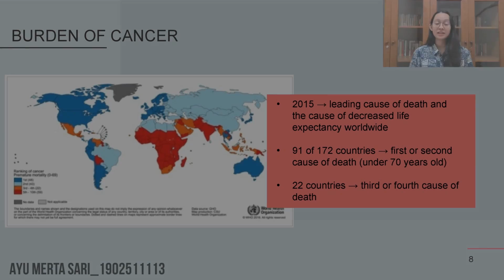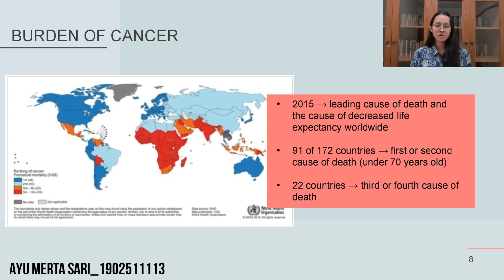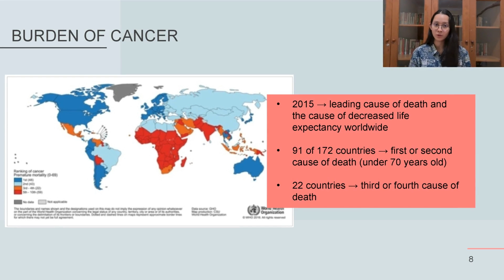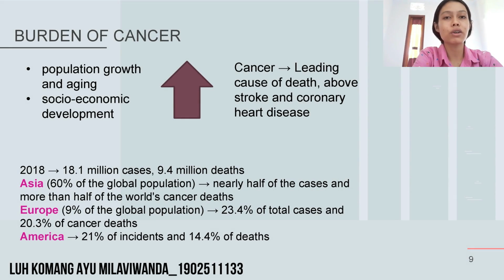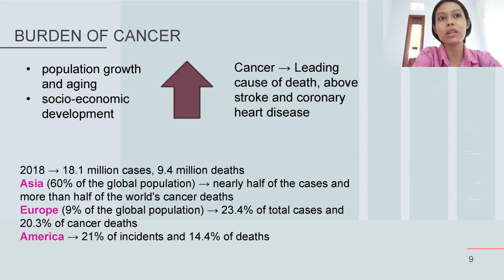Next. In the year 2015, cancer became the leading cause of death and the cause of decreased life expectancy worldwide. In 91 out of 172 countries, cancer became the first or second cause of death in people under 70 years old. In 22 other countries, cancer became the third or fourth cause of death. Cancer is the leading cause of death above stroke and coronary heart disease due to the increase of risk factors including population growth and aging and socioeconomic development.